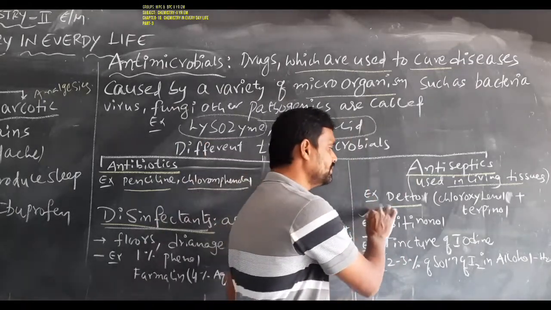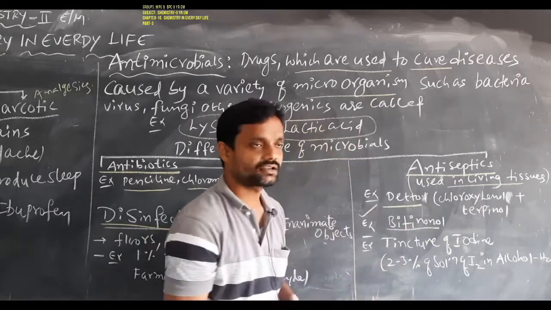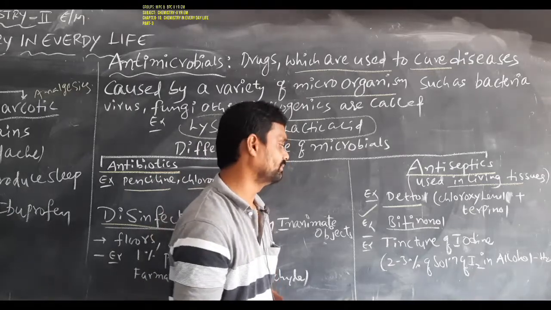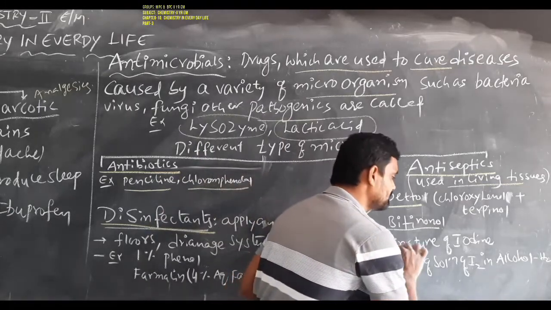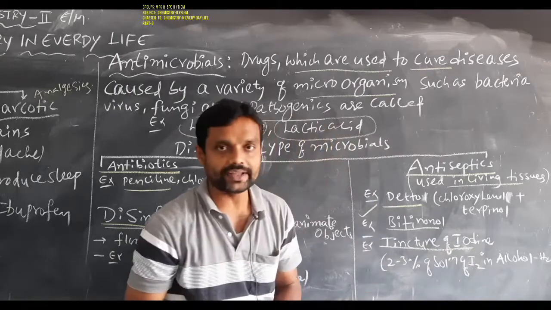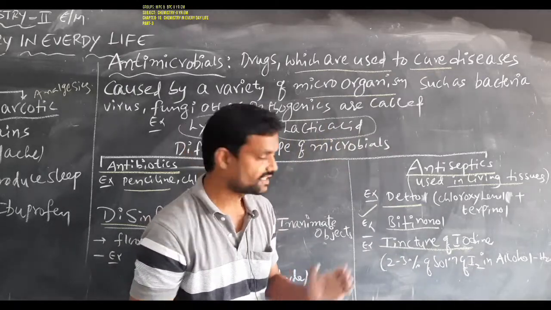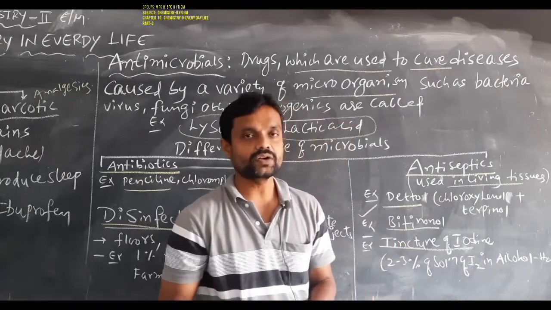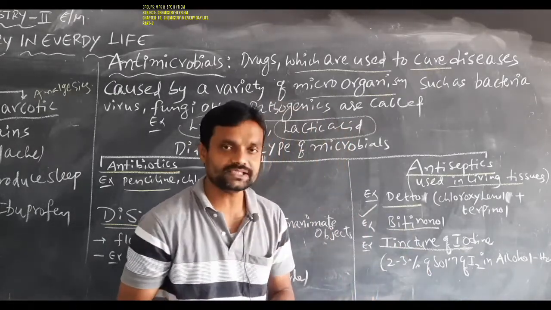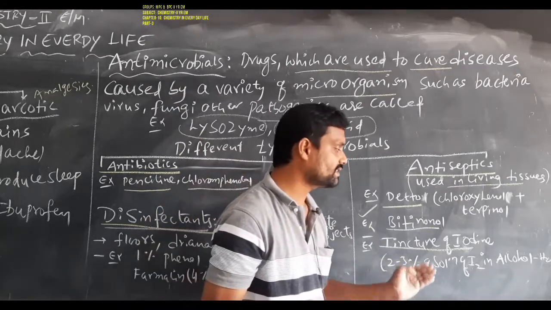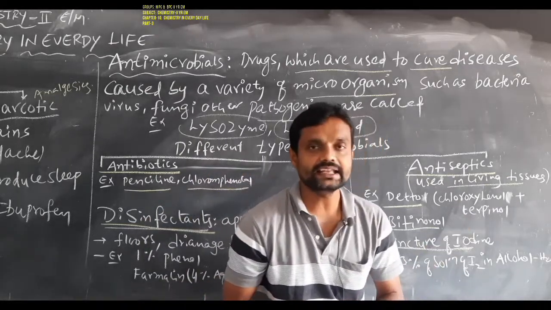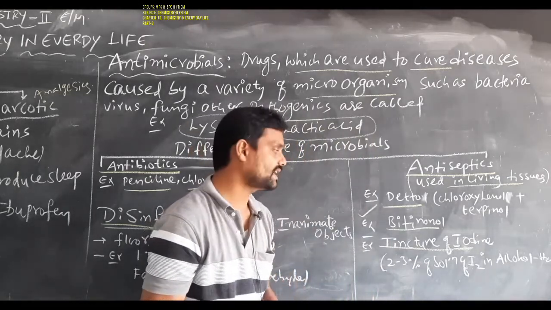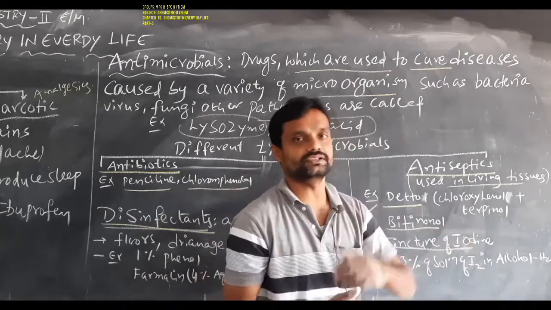Another example of an antiseptic is Bithionol. And another example is tincture of iodine. What is that, students? How can we prepare tincture of iodine? Simple: a 2 to 3% solution of iodine in an alcohol-water mixture can be used as tincture of iodine.